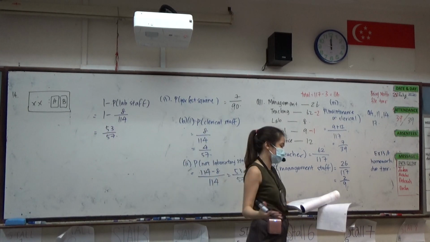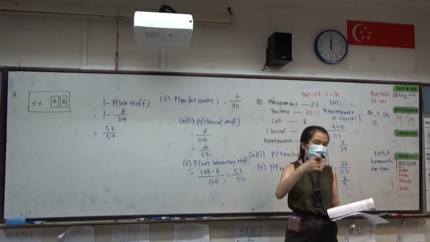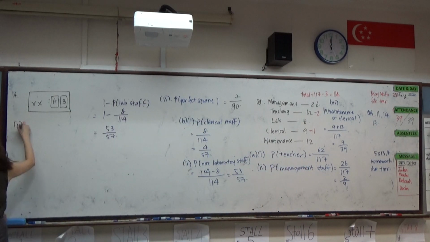It doesn't matter which hour it is in the day. So in part 1, to find the probability that column A is a 4.